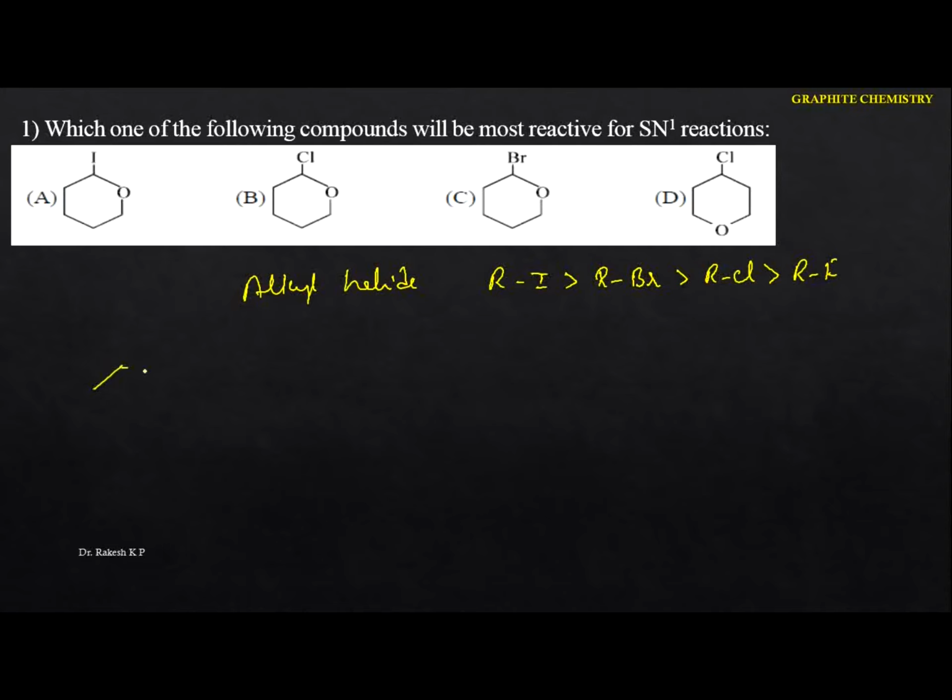So let me take the first one here. I'm going to write it in this form. This one has iodine, so this is the alkyl iodide. Here we have the chloride, and the next one is the bromide. Then we have an oxygen atom, which is the cyclic one, and again we have this one.